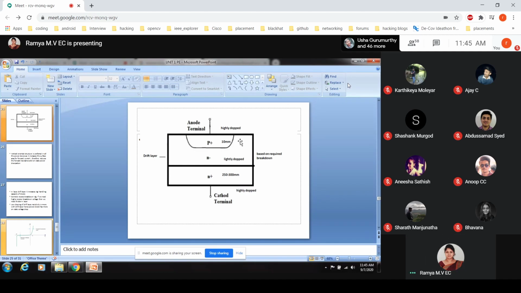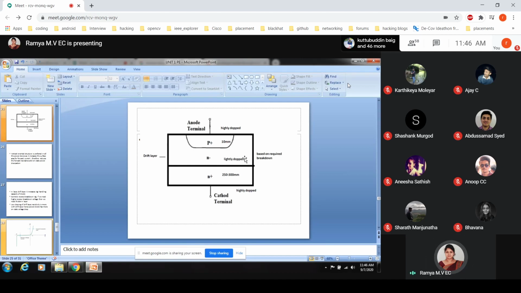P plus represents a highly doped material of P type, which will be of 10 micrometers. And again, a highly doped N plus material will be there, of 250 to 300 micrometers, which is connected to the cathode. In between these, we have an N-type material that is lightly doped. That layer we call the drift layer.